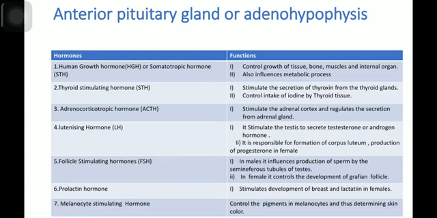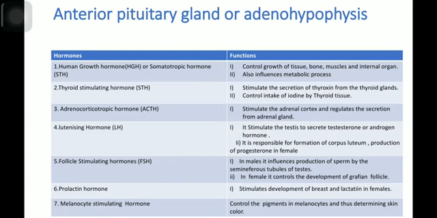Human growth hormone controls the growth of the tissues, bone, muscles and internal organs. This hormone also influences the metabolic process. Human growth hormone is also known as somatotropin hormone. Soma means body and tropin means stimulating. So the somatotropin hormone stimulates the growth of the body